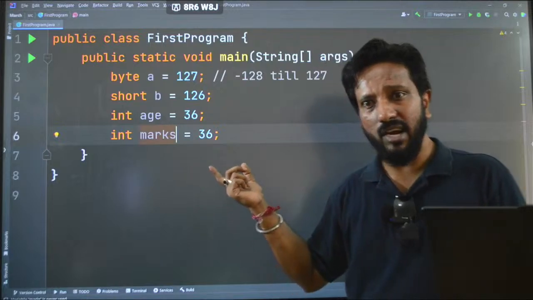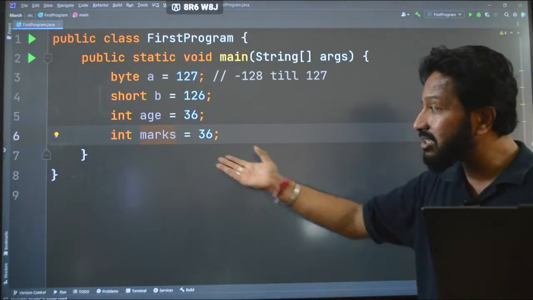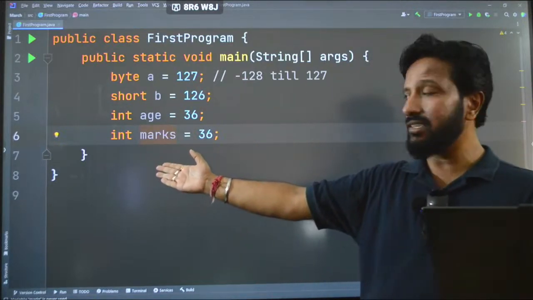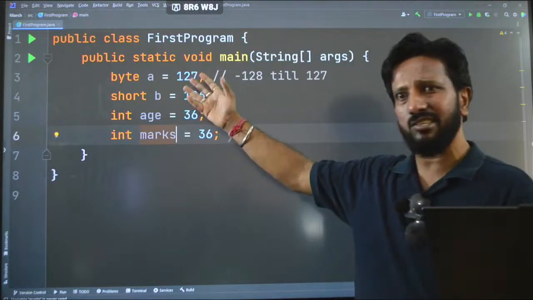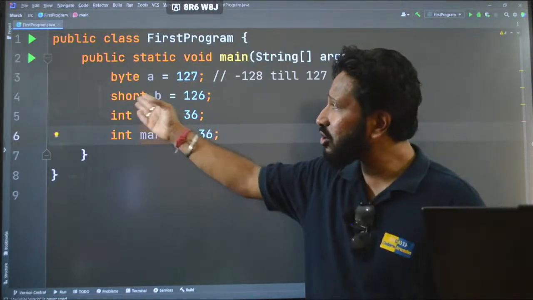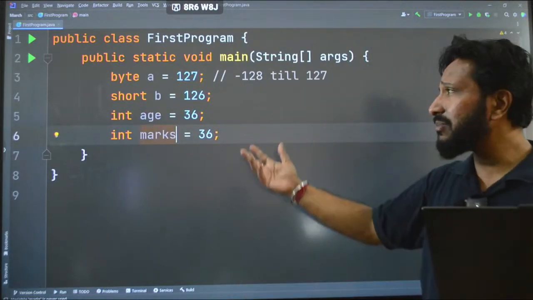ऐसा नहीं करना है हम लोग को, right? So it is very easy to understand if you write the variable names like this. Here if you see byte a equal to this, what does it mean? I don't know. Similarly, short b equal to 126. It doesn't make any sense, right?